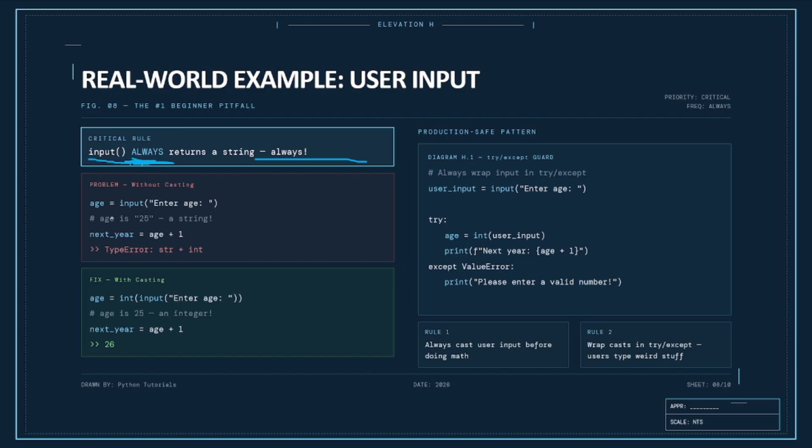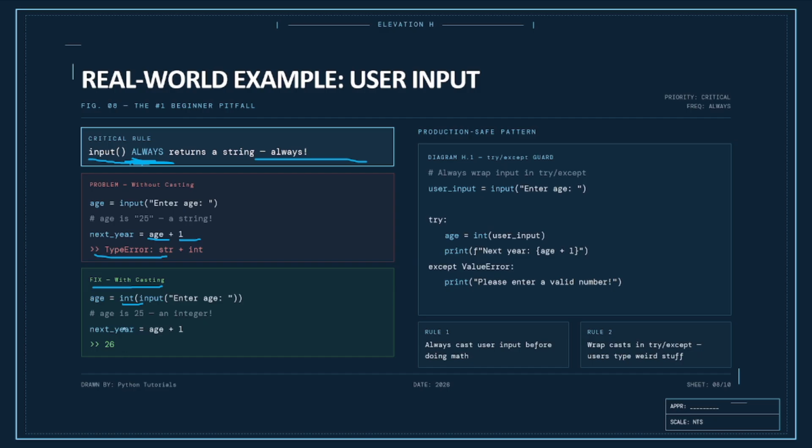Age is equal to input, we are taking input as age. Enter age, next year age plus 1. If your age is 25, a string, what is given here? A type error, because age is a string value and 1 is an integer value. Fix this with casting. You have to specify int here.